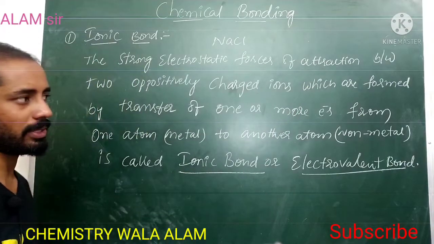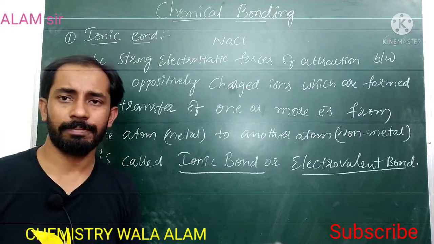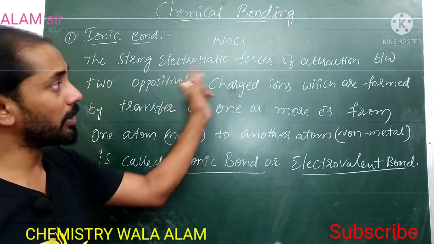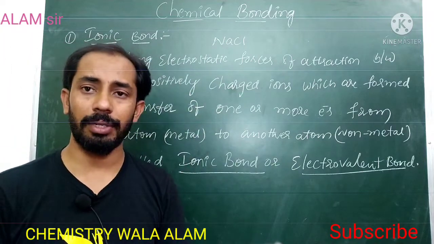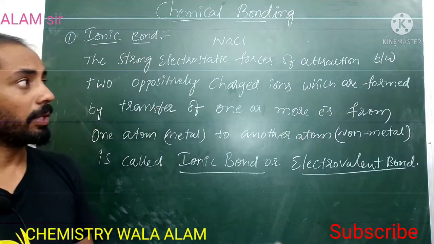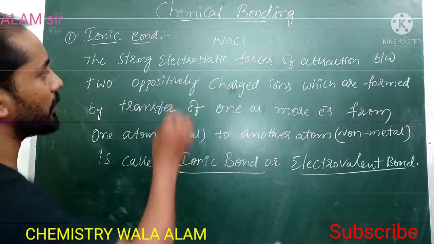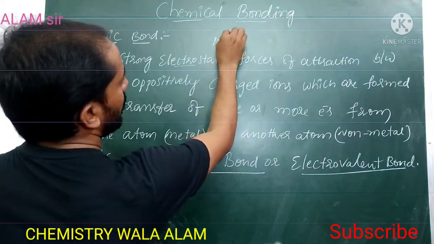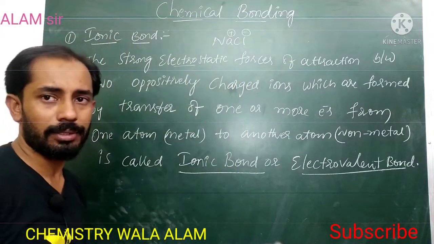See the definition once again: the strong electrostatic force of attraction. There are different types of forces: gravitational force, electrostatic force, Coulombic force. Electrostatic force is nothing but the attraction between two oppositely charged ions.